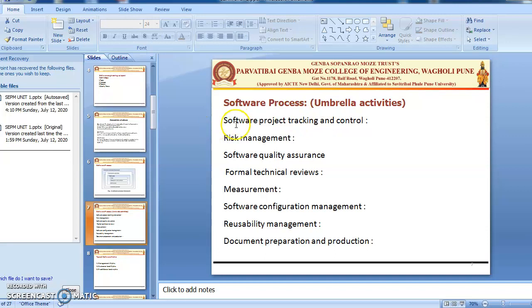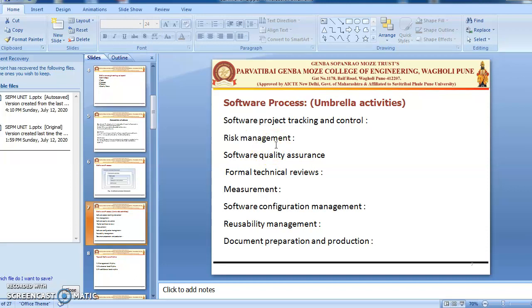The first is software project tracking and control. The software development team compares the predefined schedule with the current schedule. If the progress doesn't match the predefined schedule, the necessary action has to be taken by the development team. The second is risk management. Risk is an event that may or may not occur, but if it happens, it causes some unwanted outcome or some bug. Hence proper risk management is required by the software process.